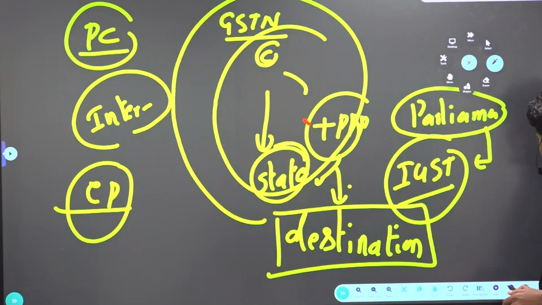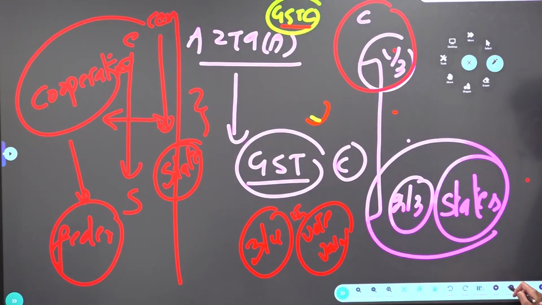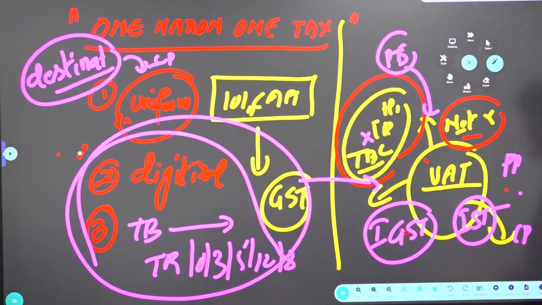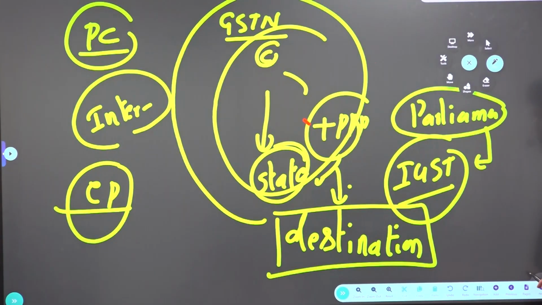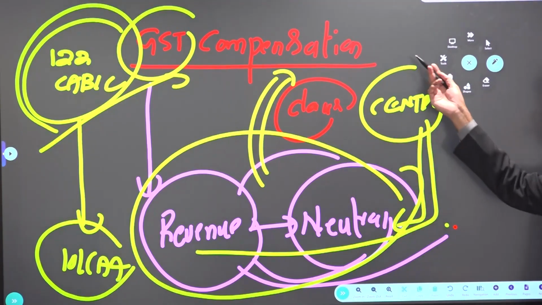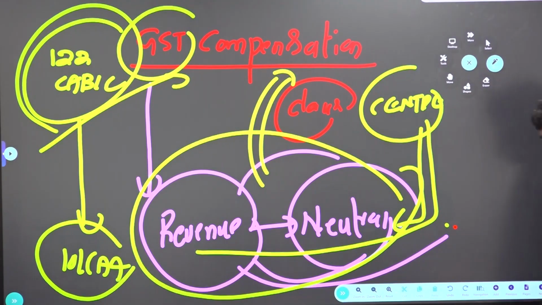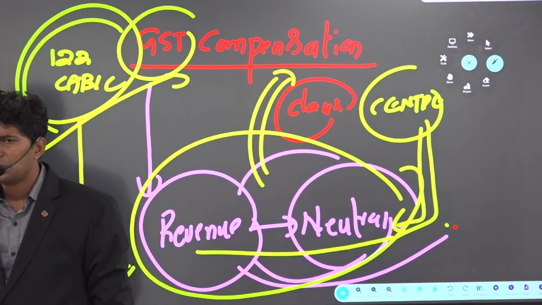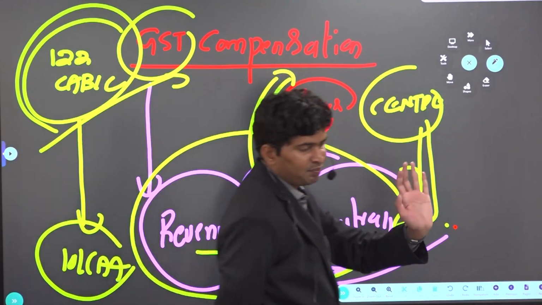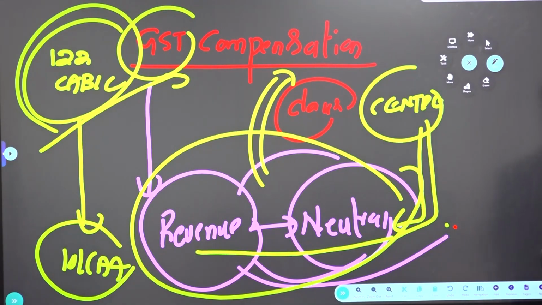Then what is the meaning of a revenue neutral state in GST? A revenue neutral state in GST means after implementing GST, a state's income should be at least equal to what it was in VAT. Before GST, several indirect taxes were there: sales tax, service tax, VAT. So GST did not replace all the indirect taxes. But when VAT was there, how much income the state was getting, after implementation of GST, if it is more than that, there is no problem at all. But it should not be less than the previous. That is called a revenue neutral state.